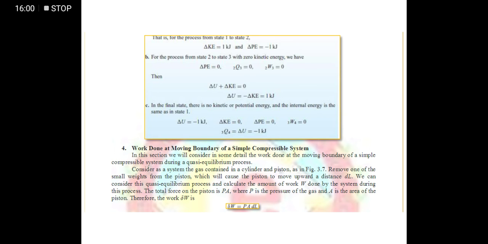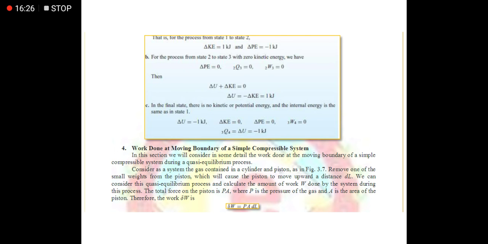Okay, so, change of kinetic energy is equal to 0, kasi as I have said, walang movement. Change of potential energy is 0 din. And then, the work from state 3 to state 4 is also 0. And then, therefore, the change of heat or transfer of heat from state 3 to state 4 would be equal to negative 1 kilojoule din.